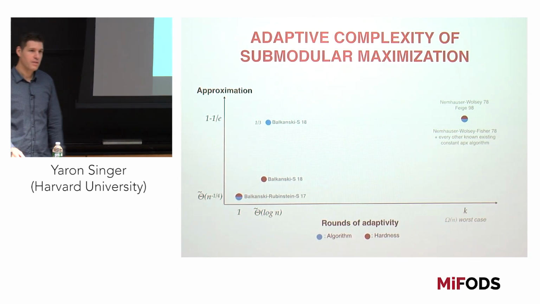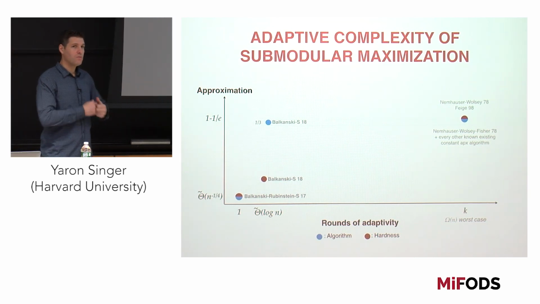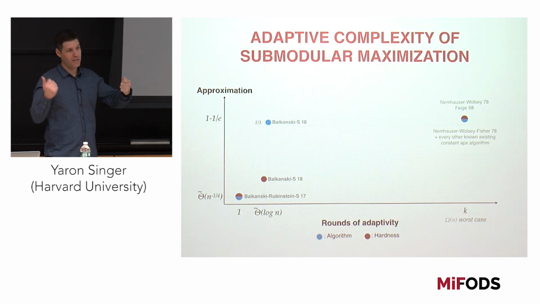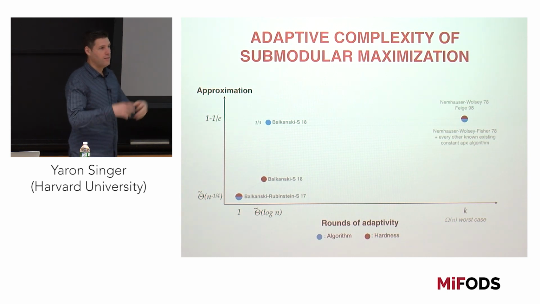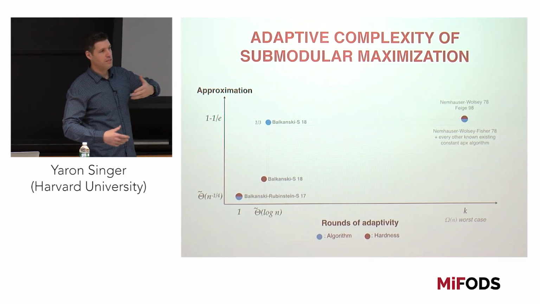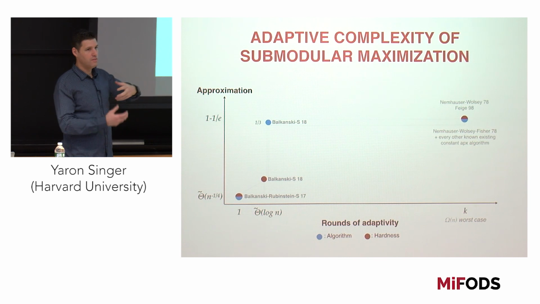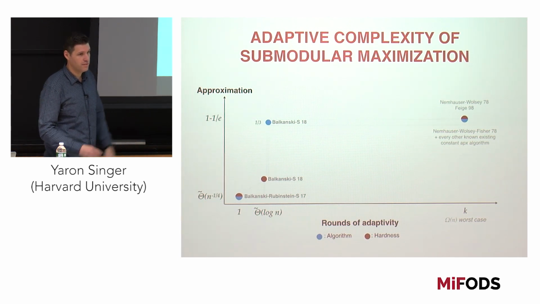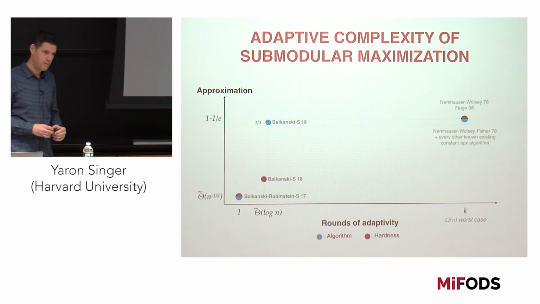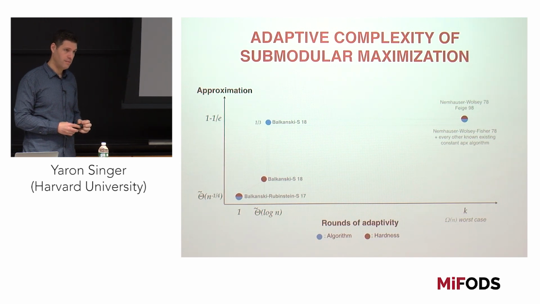So now what it says is that if you're willing to compromise on approximation, you get like a 1/3 approximation rather than 1 minus 1 over e, but you do it exponentially faster. You do it in log n rounds versus like n rounds. And from the learning and optimization perspective, it means we need to do adaptive sampling of log n rounds, and then we can come up with a pretty good solution with a 1/3 approximation.